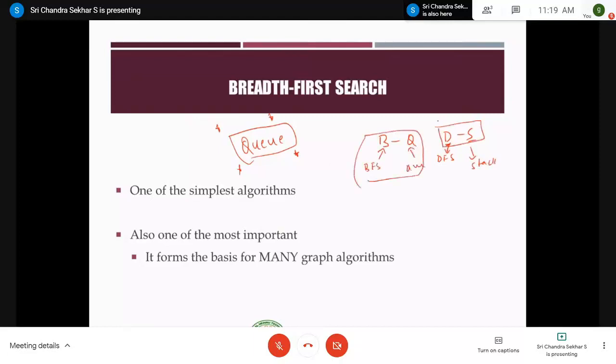If you remember that the data structure used for the depth first search of a given graph is stack, then the other one is very easy to remember: the other data structure to find the breadth first search is queue. It is one of the simplest algorithms, and also one of the most important, and it forms the basis of many graph algorithms.